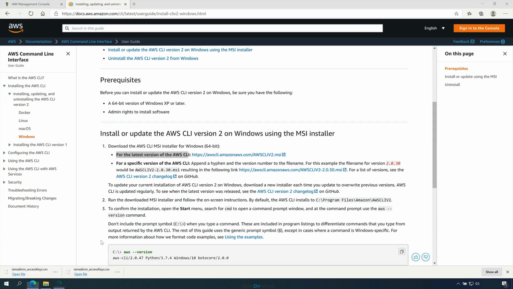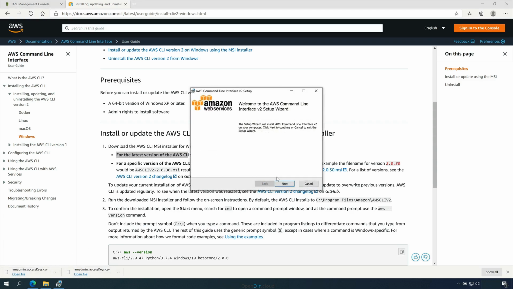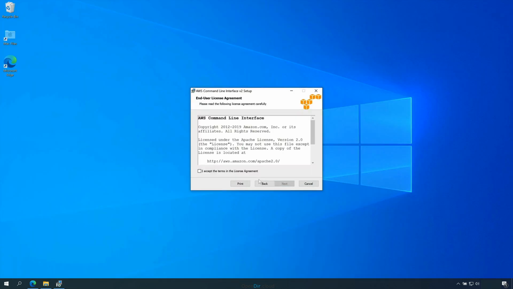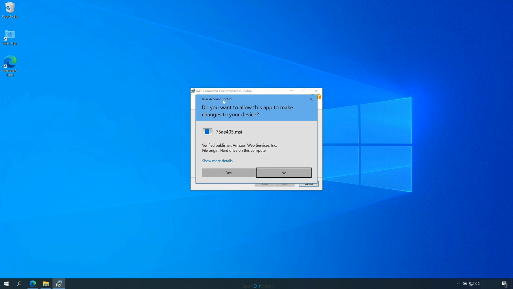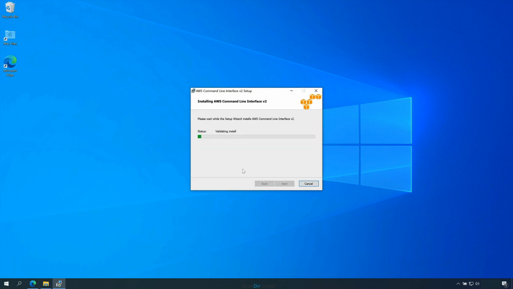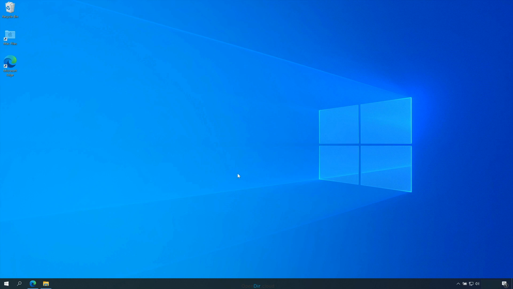It will download an installation file for Windows. Depending on the version of Windows, it might take a few seconds to scan that file for viruses, but go ahead and click on it, and that will open the installation. Go ahead and click on Next. We'll be accepting all of the defaults no matter what the operating system, so just perform a default installation. In the case of Windows, I get a user account control dialog and I need to accept that. The installation will take a few minutes to complete. Once it's completed, click on Finish or close down the installation application. Again, this is slightly different depending on which operating system you're using.